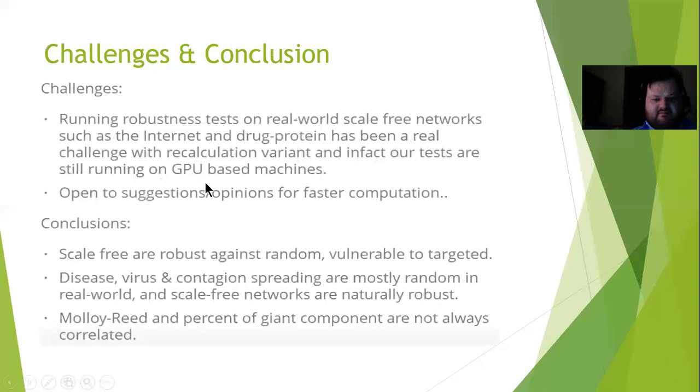And we saw that diseases, viruses, and contagion are spread mostly at random in the real world, and therefore scale-free networks would be naturally robust against failure with regard to those measures.